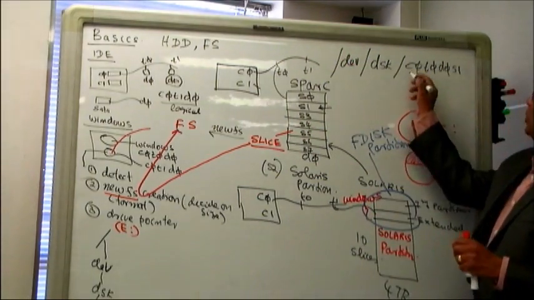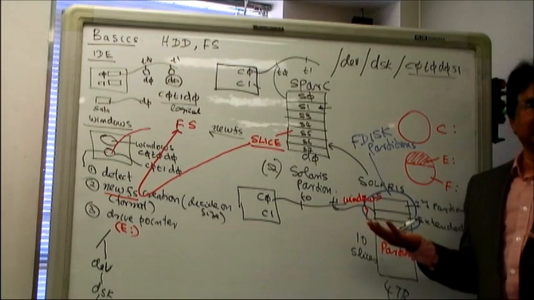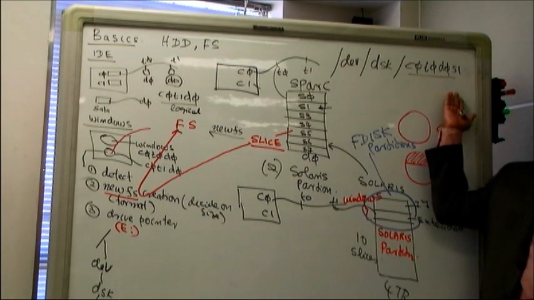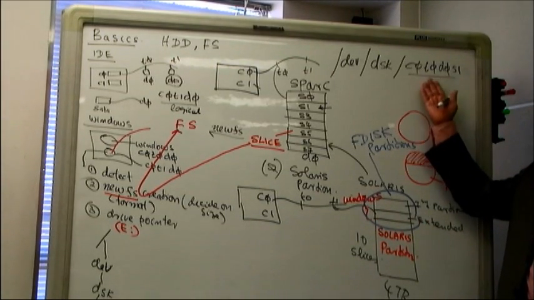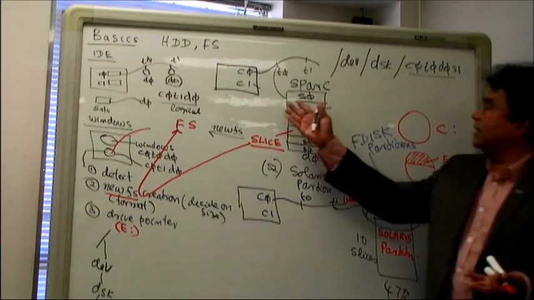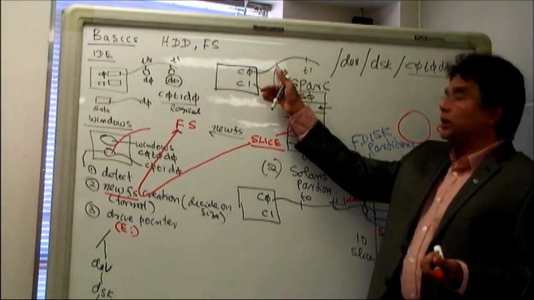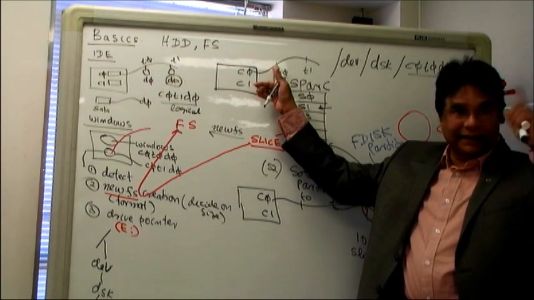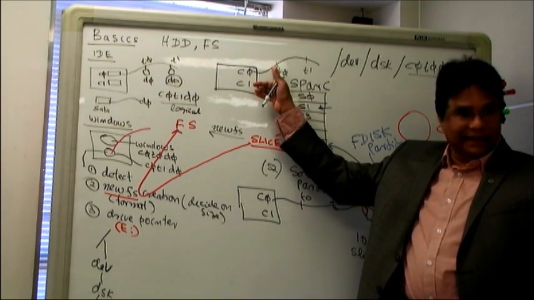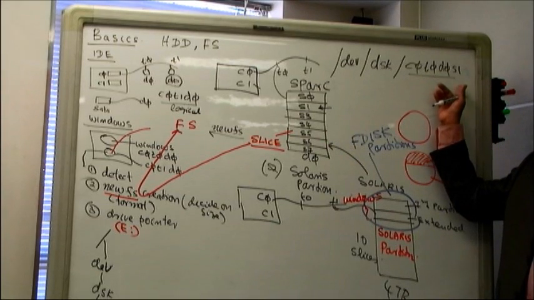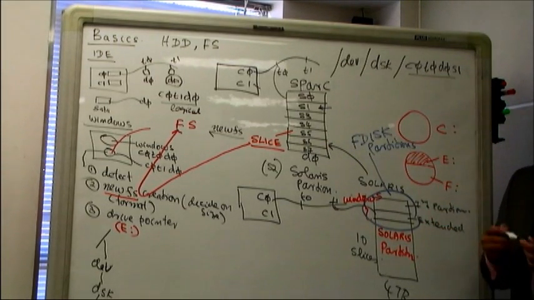So when I look at that, what do I understand? Oh, this is connected. We are talking about slice 1 in disk 0, in target 0, in C0. So when I open the computer, oh, C0, this one. So I am talking about which hard drive? I am talking about this hard drive. So I can connect to that, right? So it's logical for us, right? That's what we call a logical name, right?